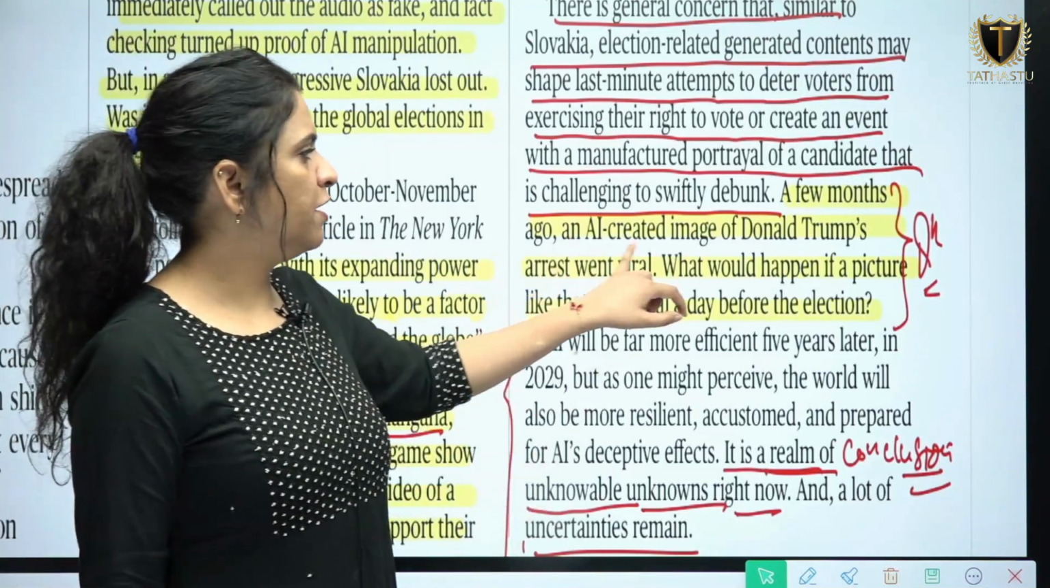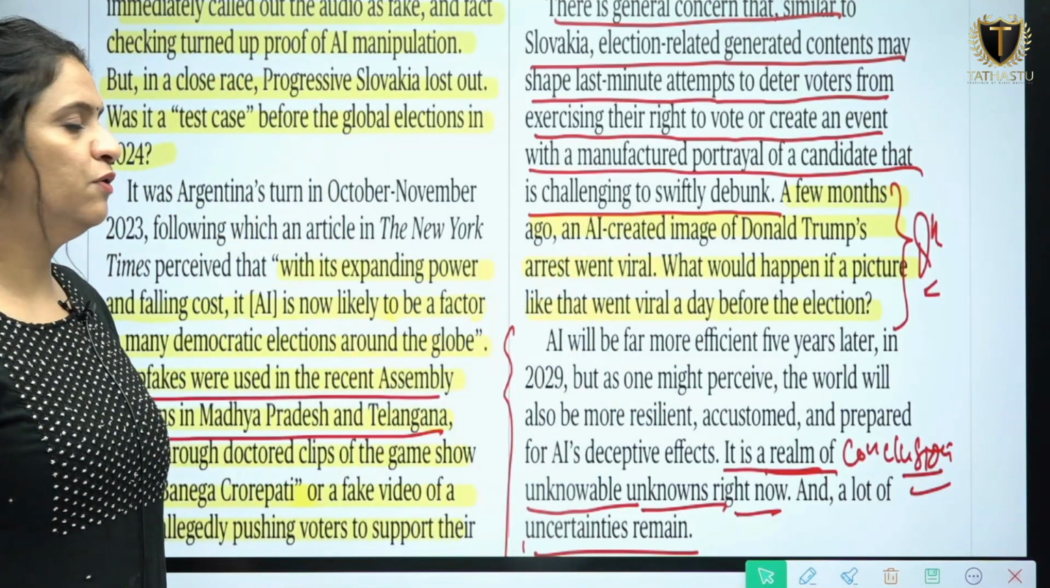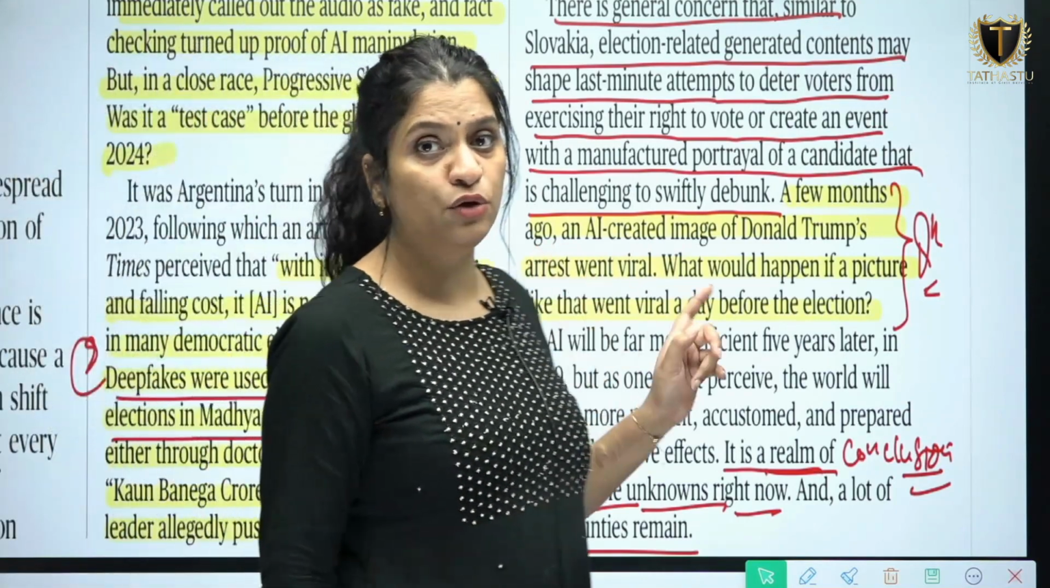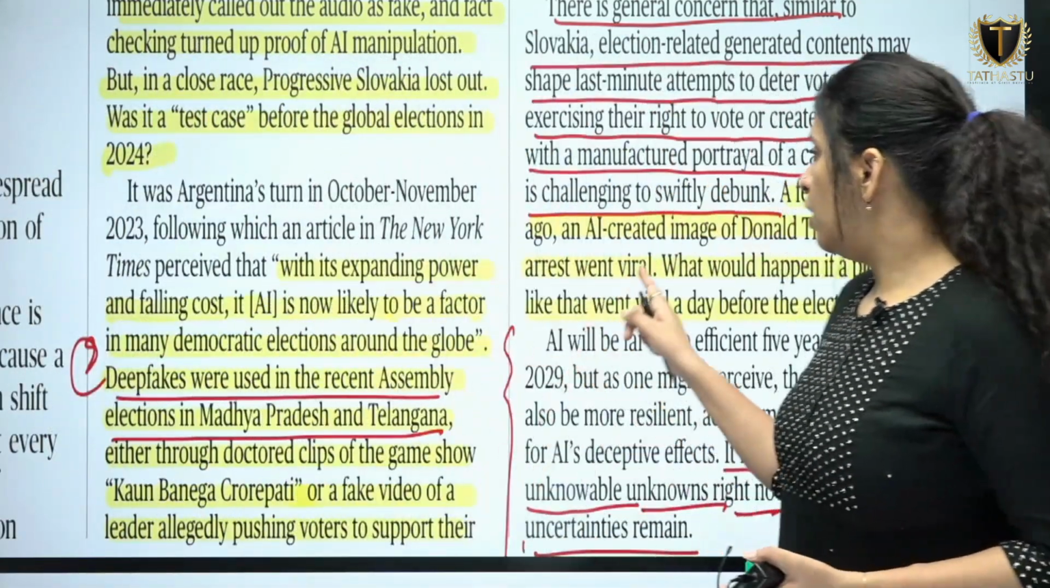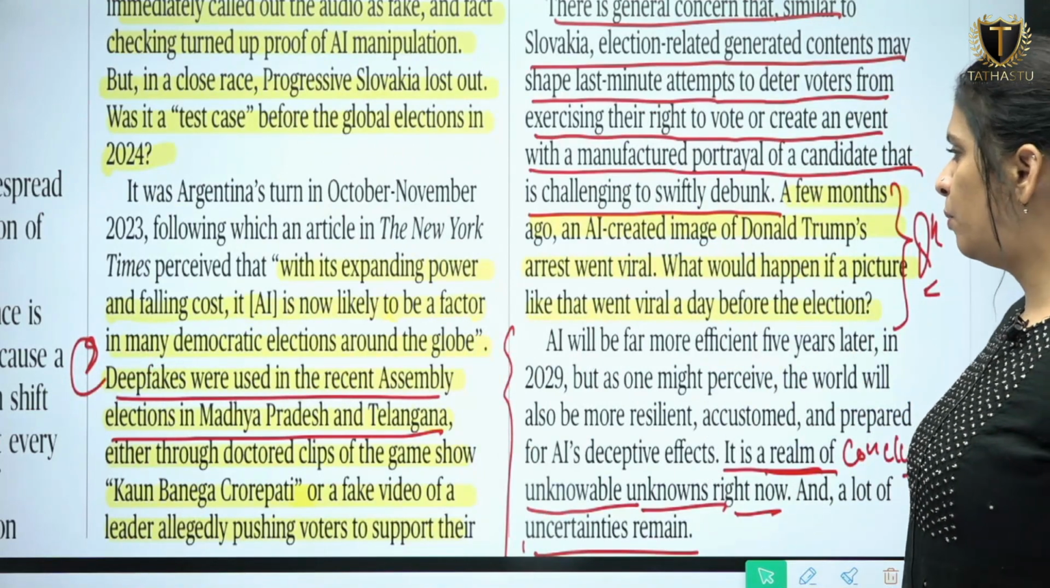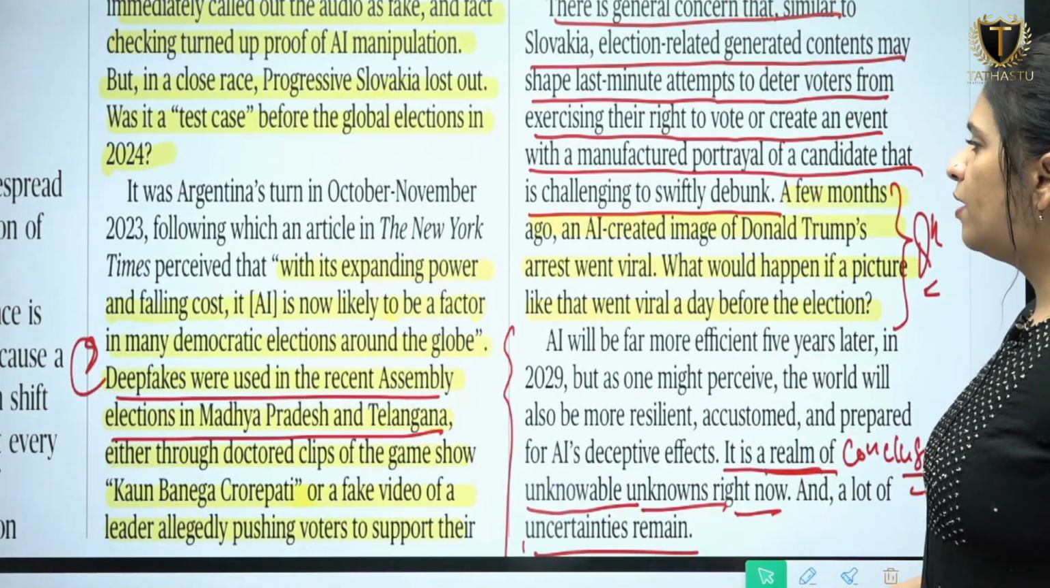A few months ago, an AI created image of Donald Trump's arrest went viral. This was in news. So an AI created video of Donald Trump went viral. तो उससे क्या हुआ, एक नेगेटिव इमेज बनी.